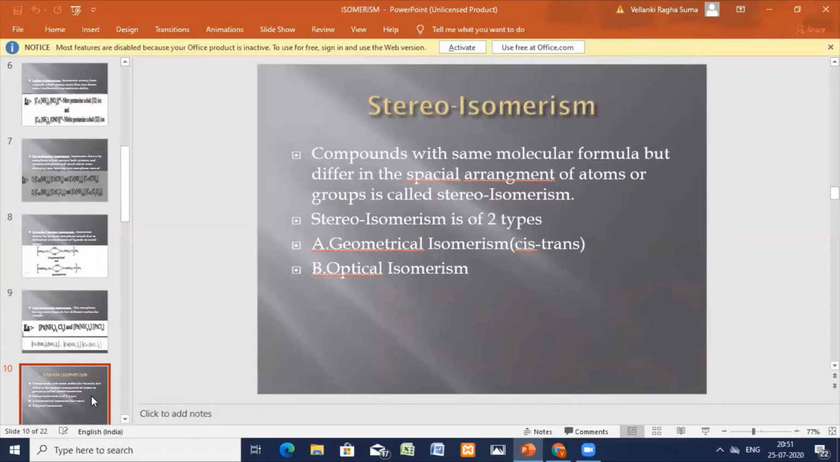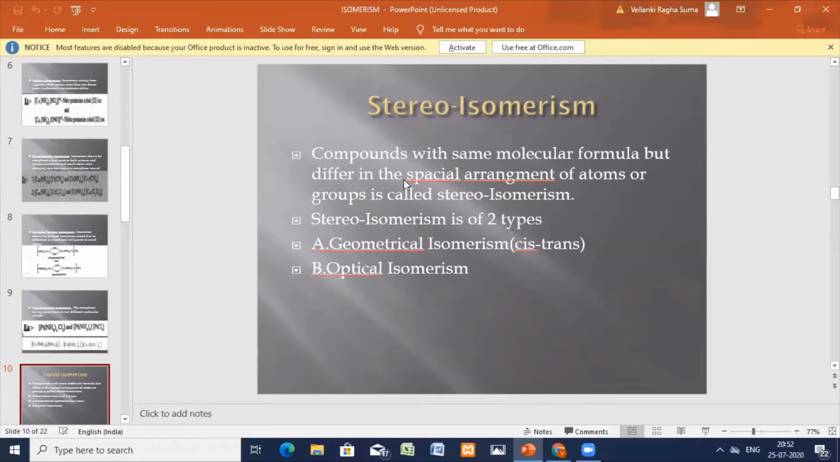It is stereoisomerism, the second type of isomerism in the complex compounds. What do you understand by the name stereo? Stereo is nothing but the spatial arrangement. Compounds having the same formula but differing in the three-dimensional spatial arrangement of the atoms, groups or molecules are called stereoisomers.